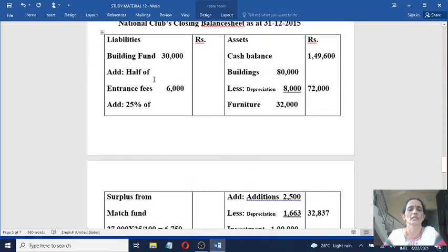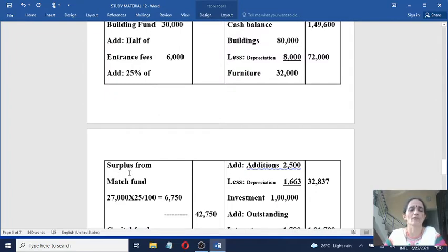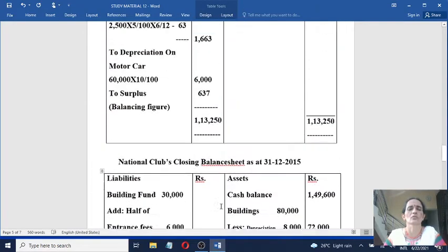So building fund 30,000, add half of entrance fees 6,000, 12,000 into 1 by 2, add 25% of surplus from match fund, 27,000 into 25 by 100, that is 6,750. So total to the outer column 42,750.